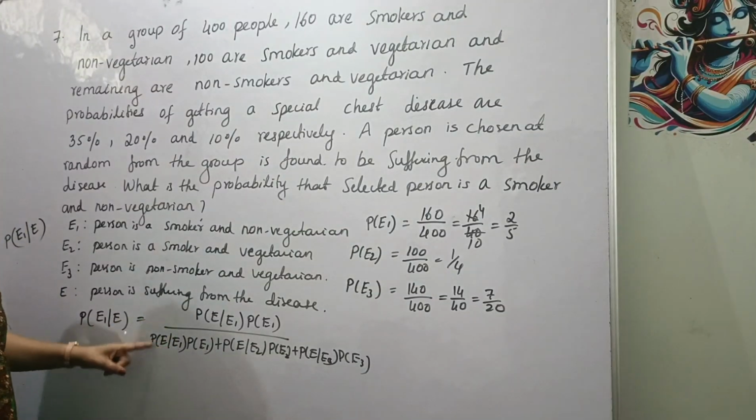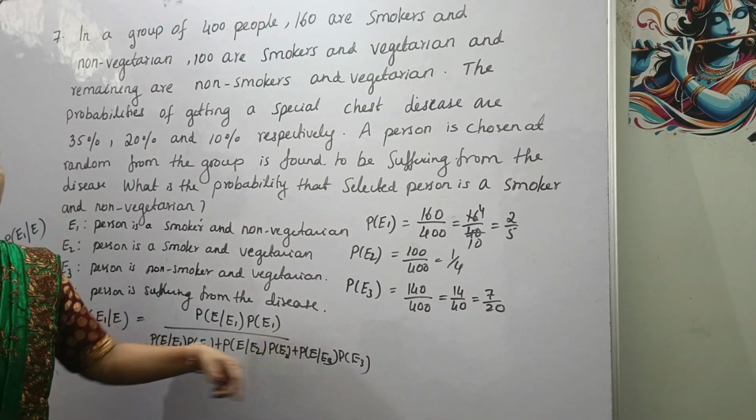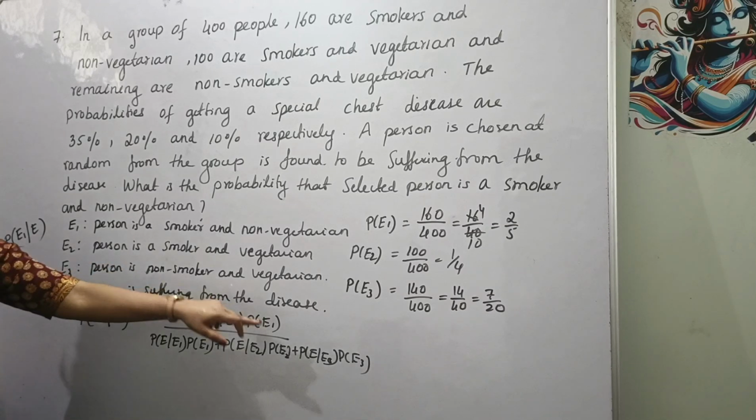Next, we need to find P(E given E1), P(E given E2), and P(E given E3). What is E? E is the event person is suffering from the disease.